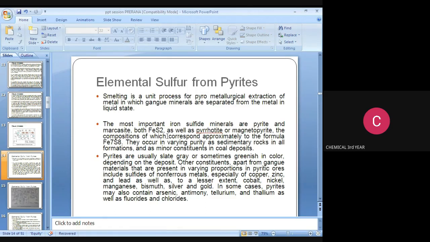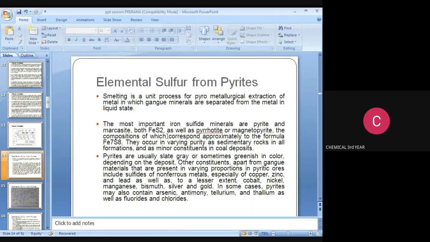The most important iron sulfide minerals are pyrites and marcasite, both FeS2, as well as pyrrhotite or magnetopyrite, the components of which correspond approximately to the formula Fe7S8. They occur in varying purity as sedimentary rock in all formations and as minor constituents in coal deposits.